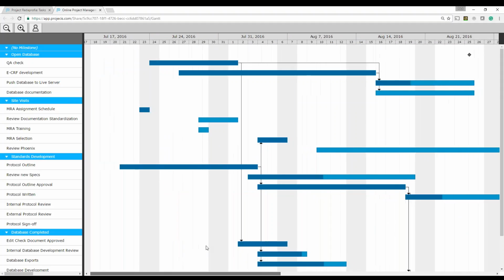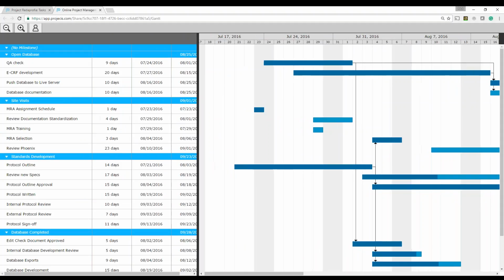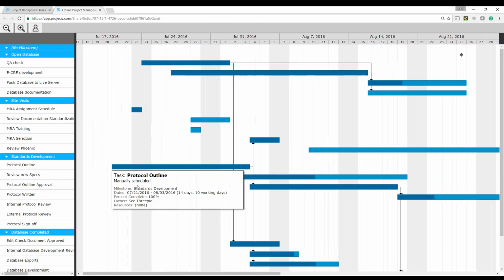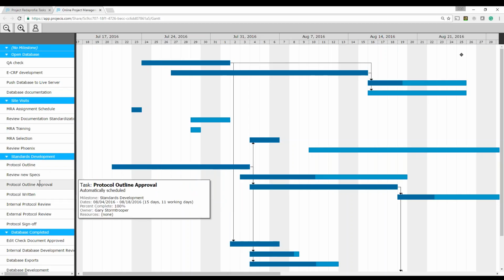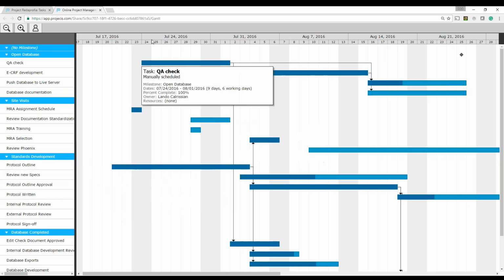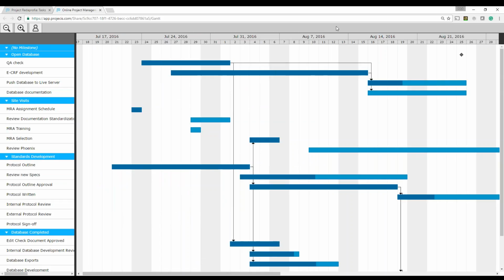They can zoom in and zoom out. They can uncover start dates, end dates, number of days, duration in order to complete a particular task. All of this is here within Projecis. They can even hover over the item and get some top line information. However, they cannot get any additional information by clicking on the bar or clicking on the task on the left-hand side. Additionally, you can see at the top a lot of the features have been removed. So they cannot create baselines, they cannot add milestones or tasks. Basically, they cannot mess with your Gantt chart. However, they do view the Gantt chart.